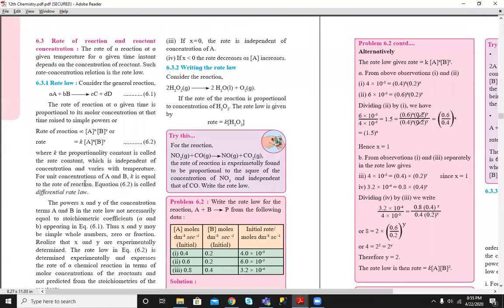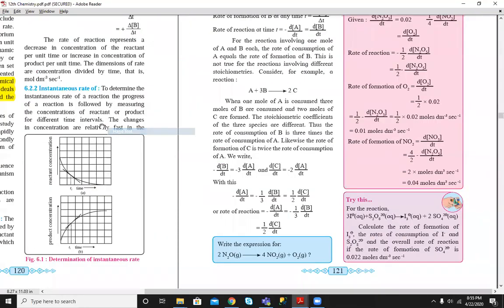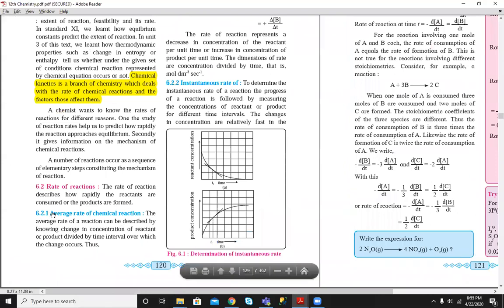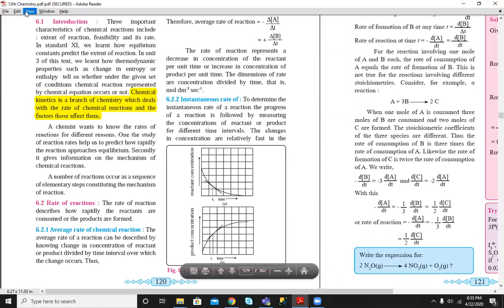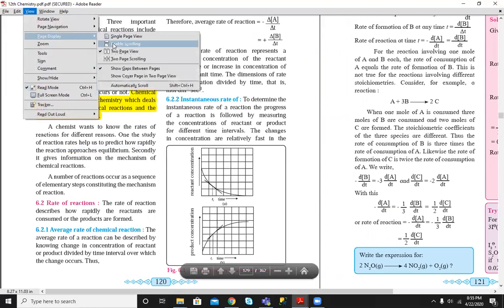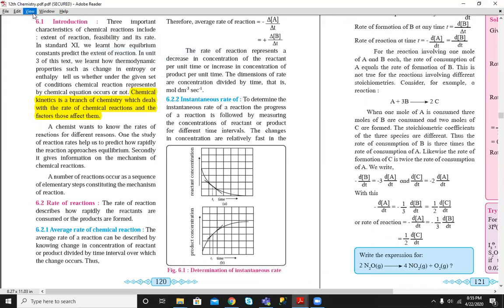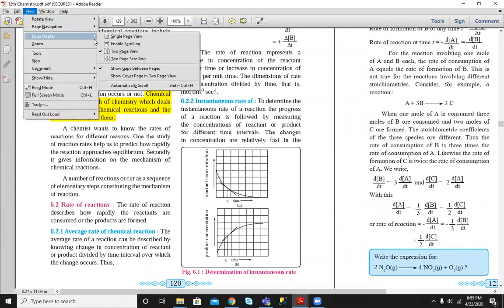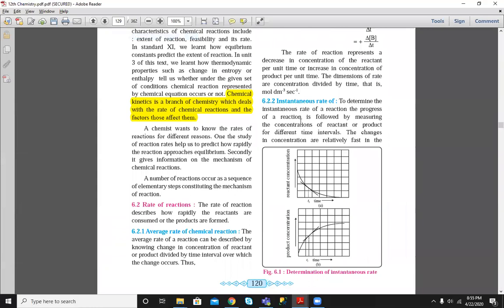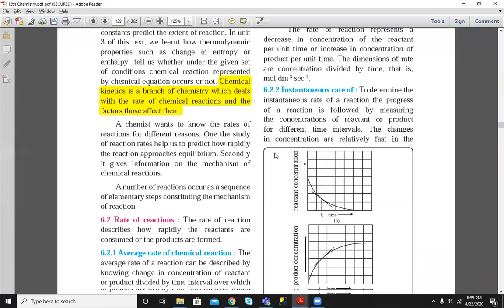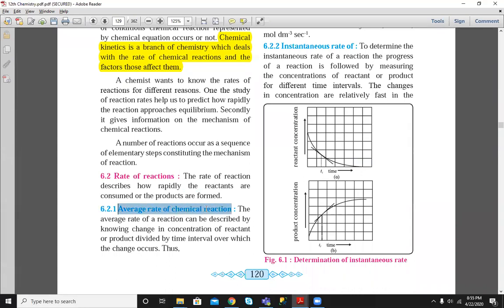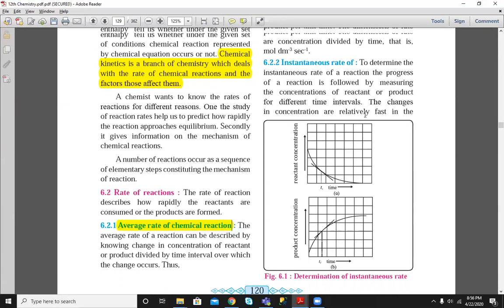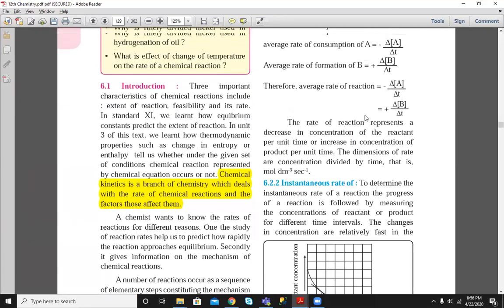The first term here it is given in rate of reaction as average rate of reaction. Let's go one page by one. Single page view. So first rate of reaction, these are the terms for a rate of reaction. Let's understand what is average rate of reaction. So here one of the reactions is given.